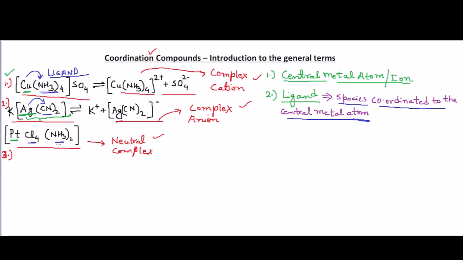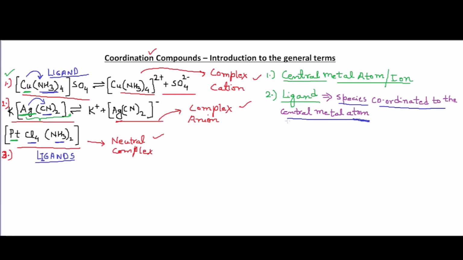Here the chlorine atoms as well as the ammonia are both ligands, because they are directly attached to the central metal atom.